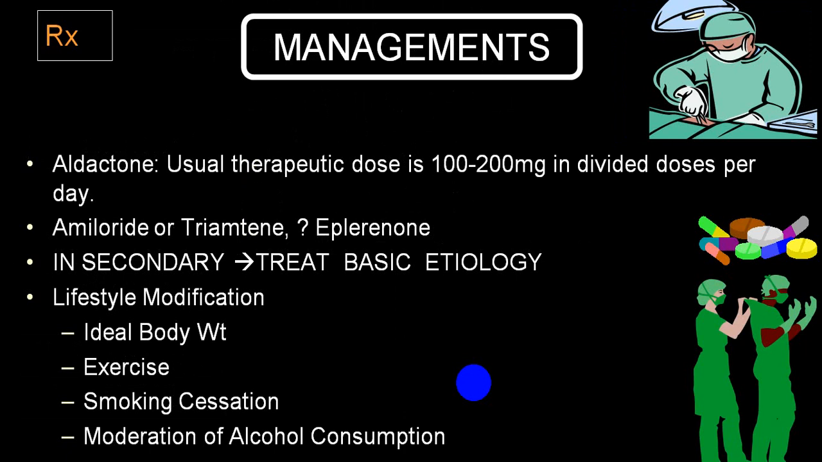And once you come to the diagnosis, aldactone is aldosterone antagonist, which is a medical therapy which you can utilize. There are other also amiloride and triamterene and eplerenone. In secondary variety, treat the basic cause. You require a lifestyle modification. You have to have an ideal body weight, exercise, smoking cessation, restrict alcohol consumption, sodium restriction, etc. will help.